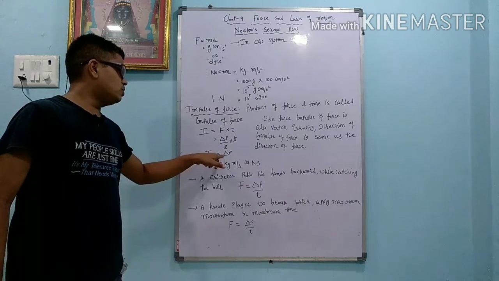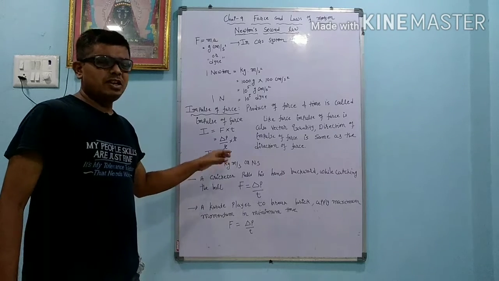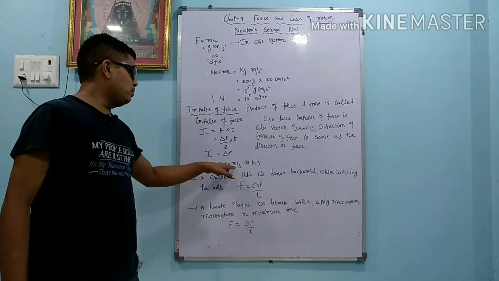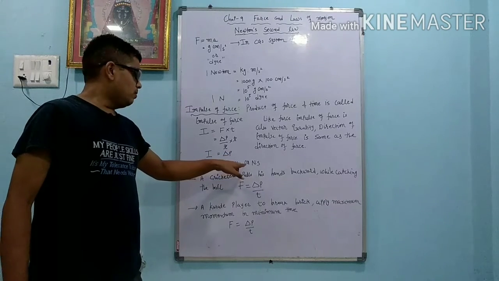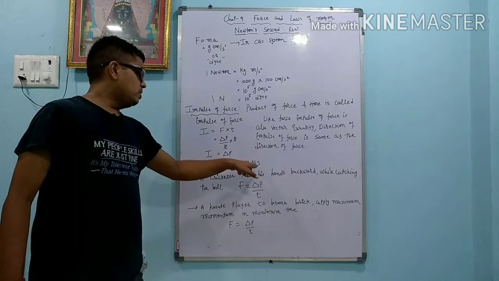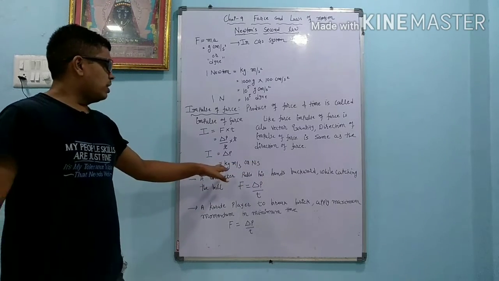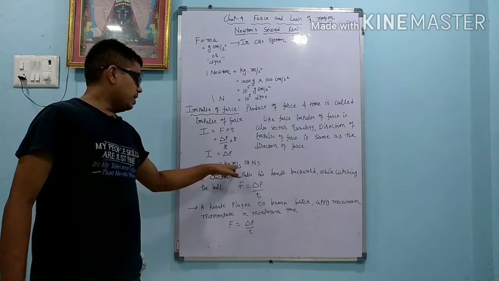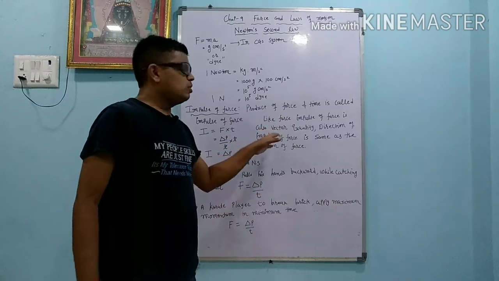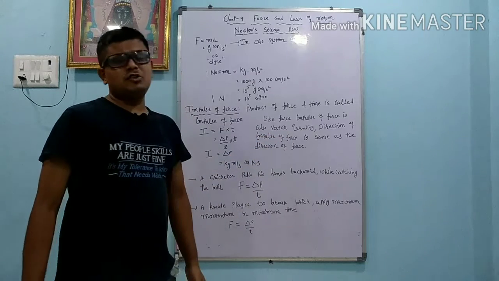T is cancelled, so I equals delta P. This means impulse of force is nothing but the change in momentum. The unit of change in momentum is kilogram into meter per second according to the MKS system, or Newton into second, since F is Newton and t is second. In the CGS system it is gram into centimeter per second or dyne into second. Like force, impulse of force is also a vector quantity. It depends upon direction. The direction of impulse of force is the same as the direction of force.